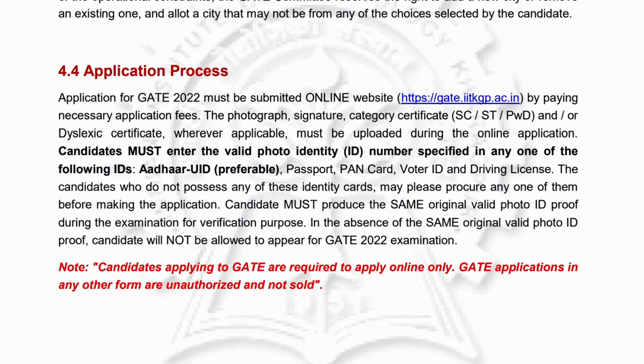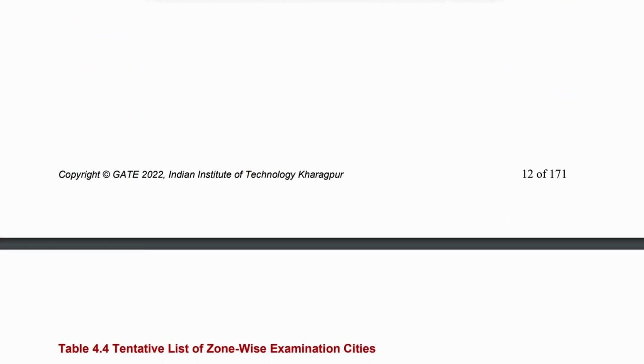So now talking about the application process, they mentioned that you must have one photo identity number like an Aadhaar card. They will prefer the Aadhaar card, but passport, PAN card, voter ID, and driving license are also applicable. So you must have at least one of these 5. Okay, just be clear, they will accept Aadhaar card as the preferable one, but it doesn't mean other things are not applicable. You can still use passport, PAN card, voter ID and driving license also. You will have to upload only one of them. There will be a photo identity number or ID number on that specific document, and you just have to show them that.